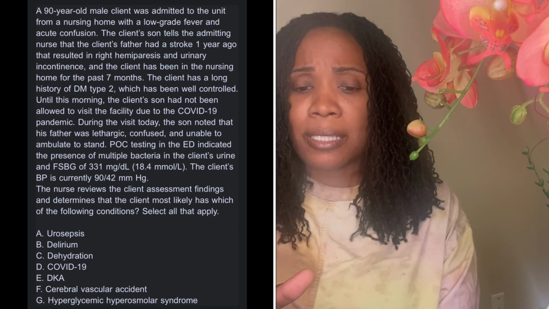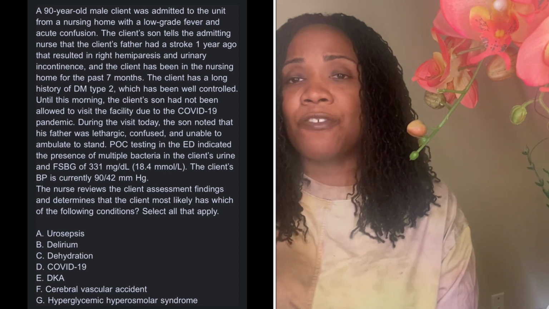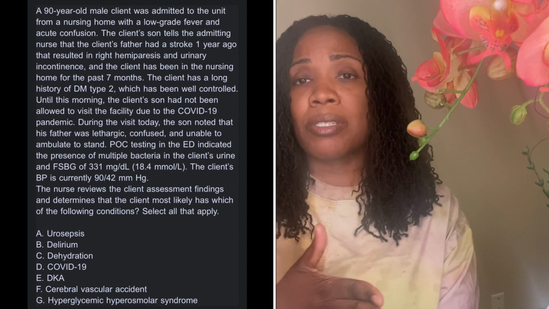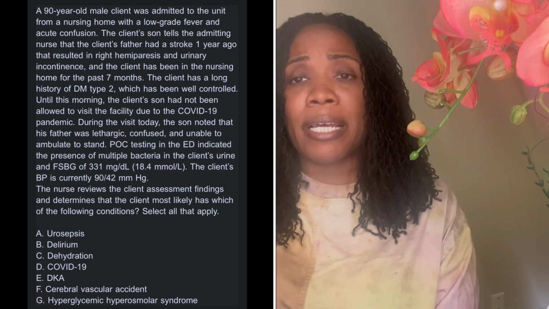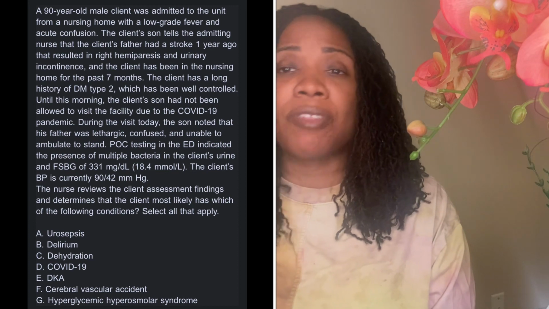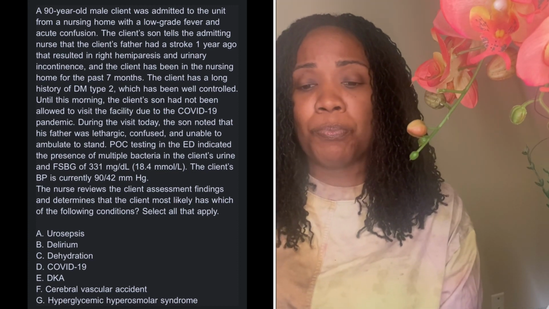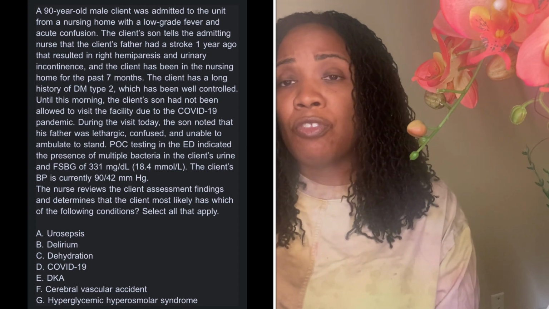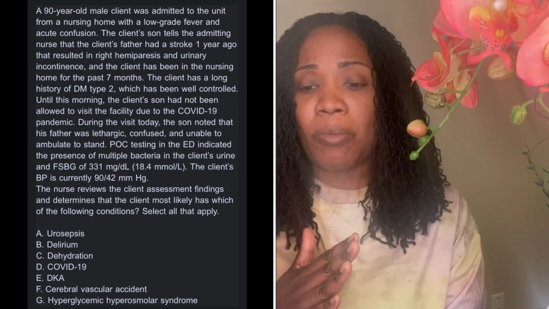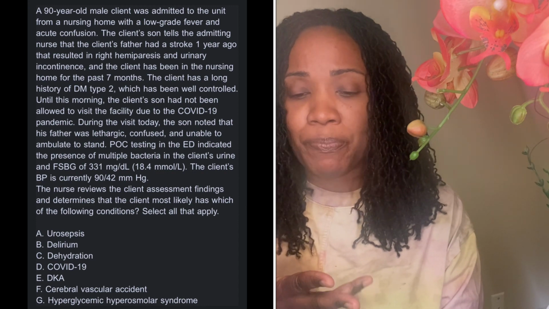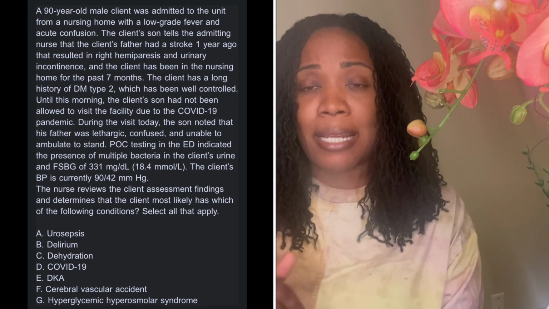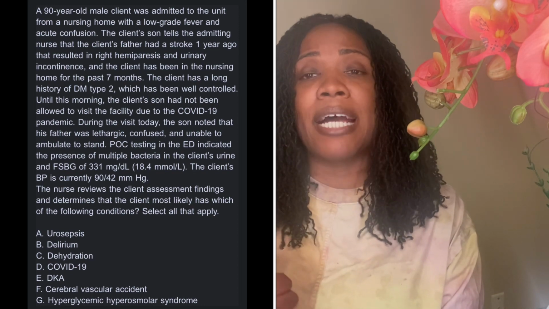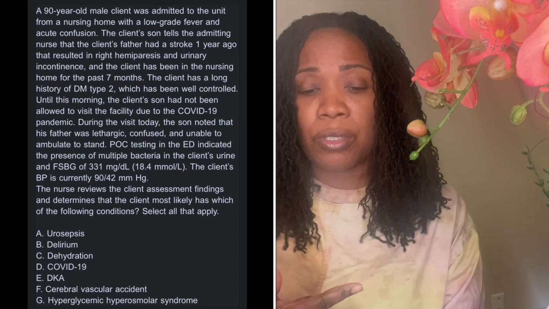The client having a stroke a year ago, that's fluff. They're trying to trick you to see if you know what an acute stroke looks like and what a non-acute stroke looks like and what a patient looks like after they've had a stroke. The right-sided paralysis, that's also a fluffer in there to try to confuse you. That is residual from the stroke from last year, so that's not really important. The type 2 diabetes, yes, that is important because his sugar's really high. Sugars are really high, you will be dehydrated. You can get confused, okay?